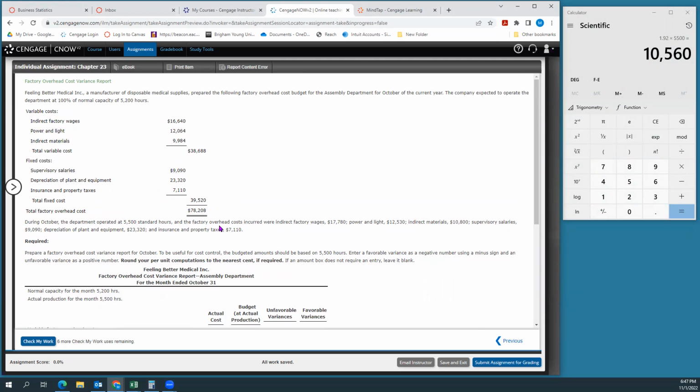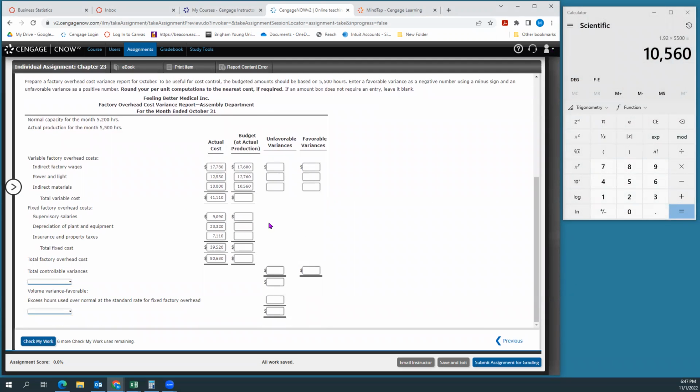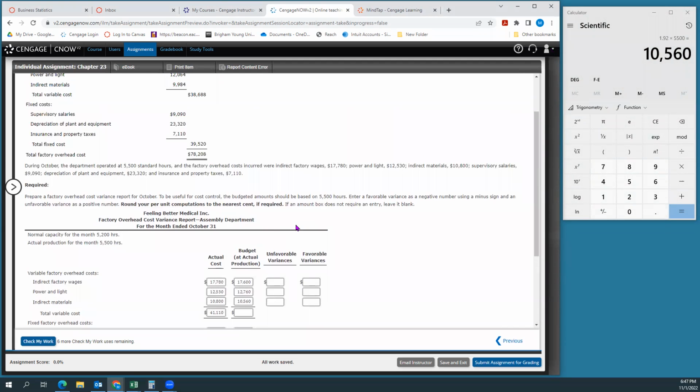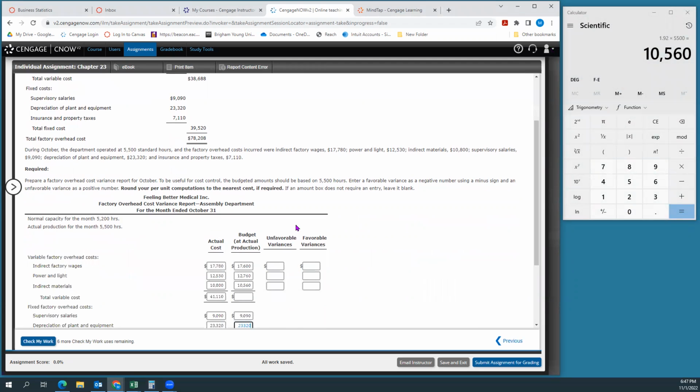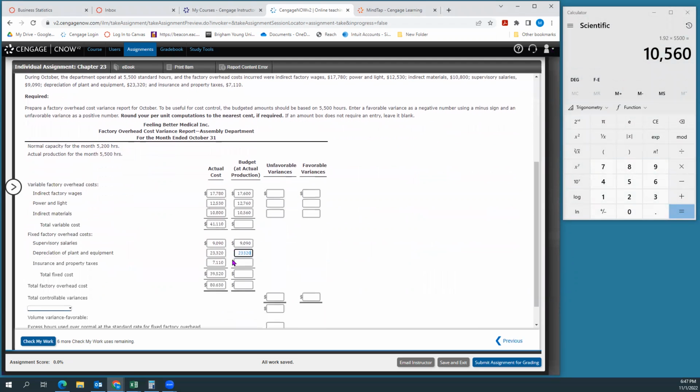I think I'm going to go with the pre-existing budget, 9,090 on the supervisory salaries, depreciation 23,320, and the insurance and property taxes, 7,110, because fixed costs don't usually change just because we had more hours. They're fixed. That's the nature of fixed costs.